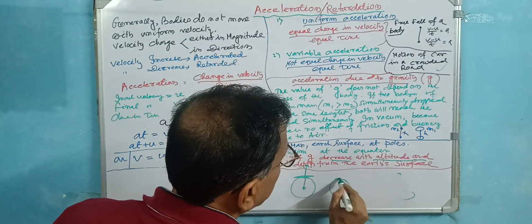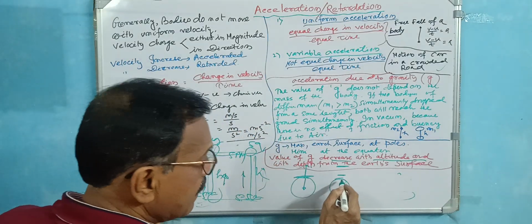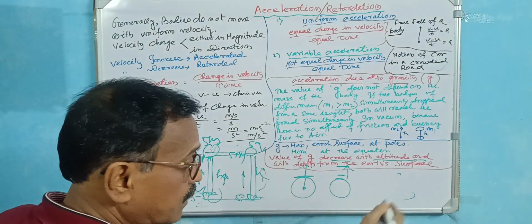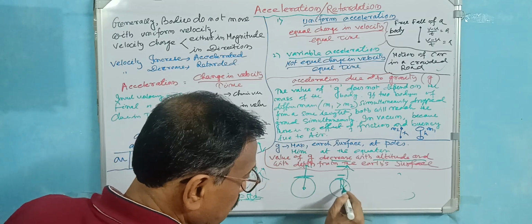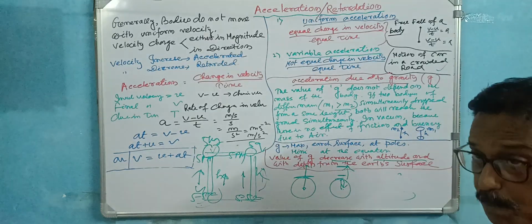Similarly, if you go down from the surface towards the center of the earth, g also decreases, and at the center it is 0.